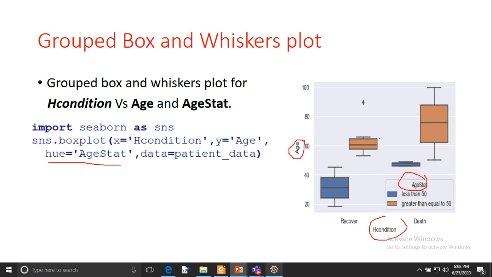So it is showing the box plot. You can see here the blue color indicates that they have an age less than 50, and the brown color shows that the people are more than 50 years of age.